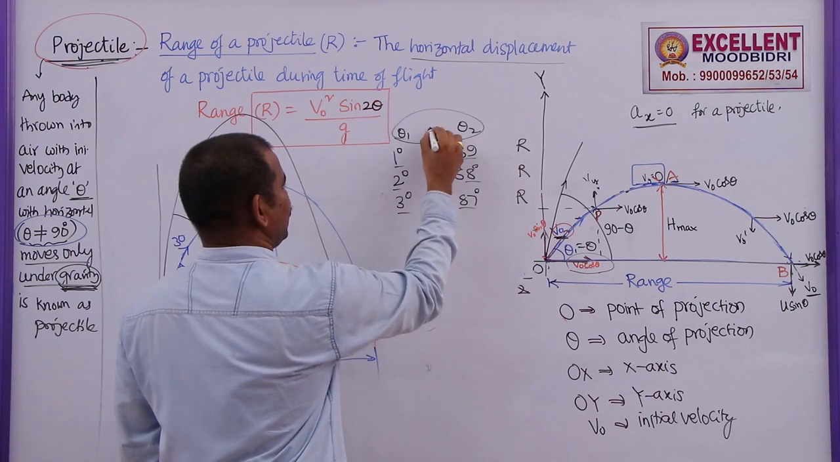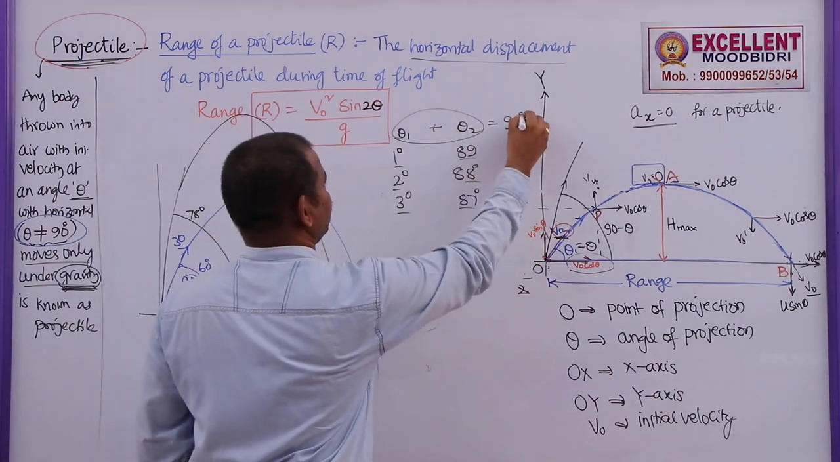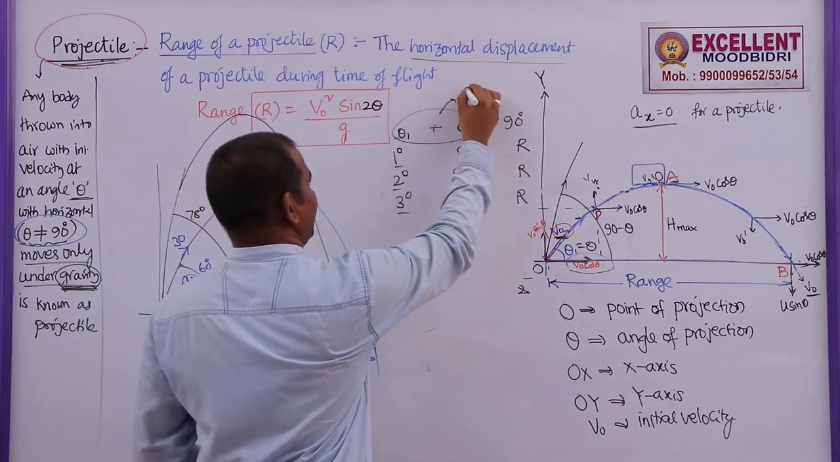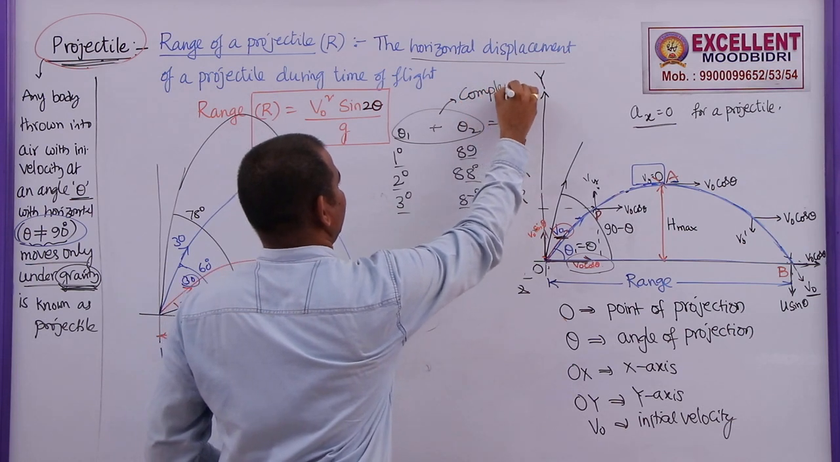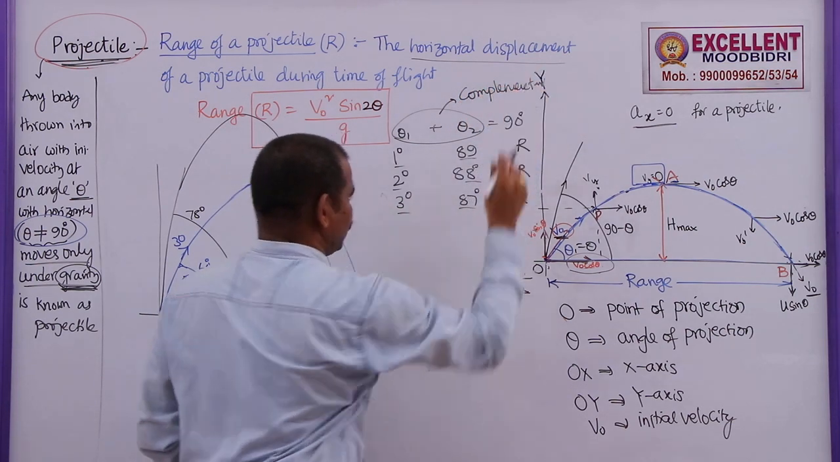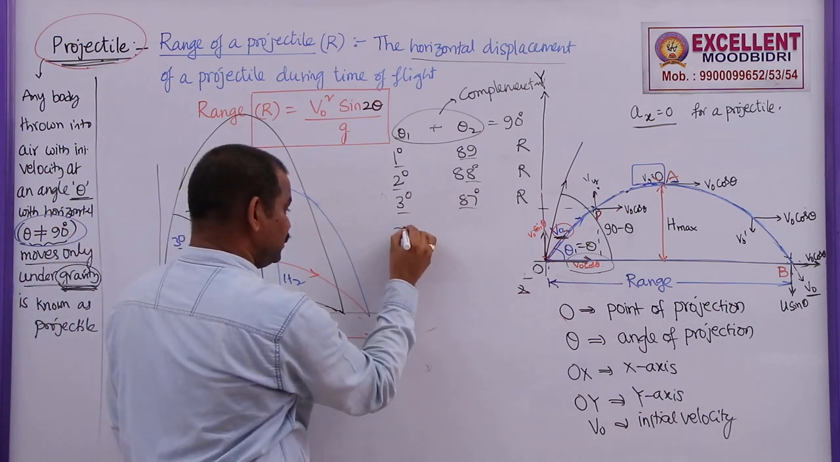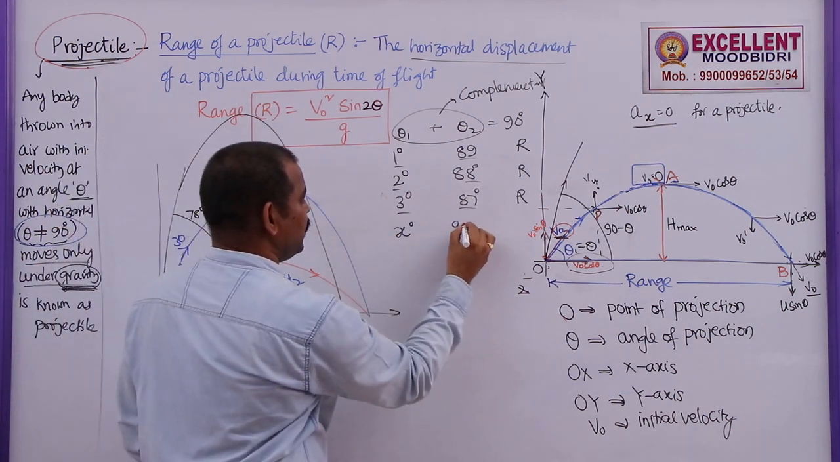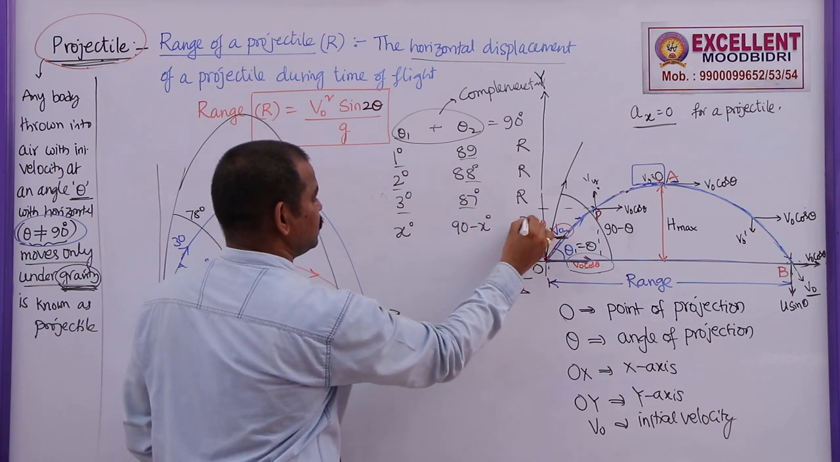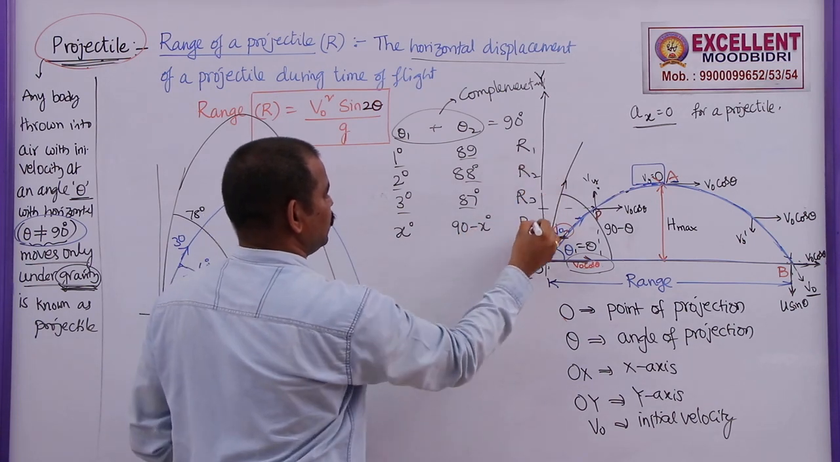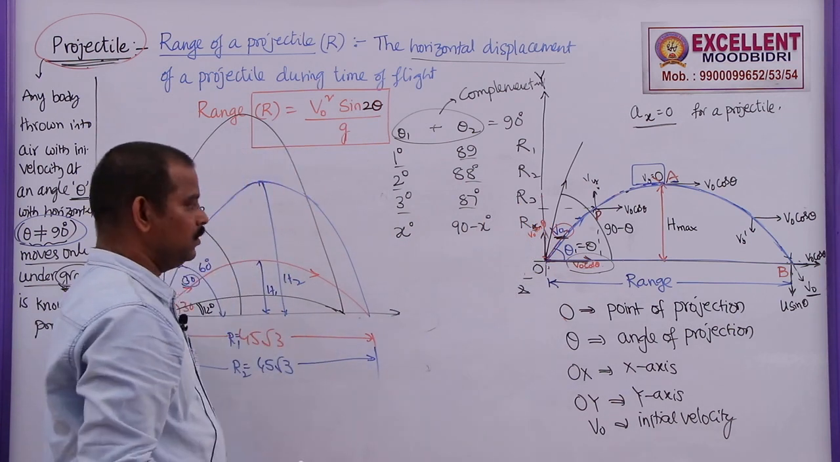So, if two angles are added and they yield 90 degrees, then these are known as complementary angles. For complementary angles of projection, the range is always equal. If it is x degrees, the other should be 90 minus x degrees, with the same range. This is R1, R2, R3 and this is Rx.